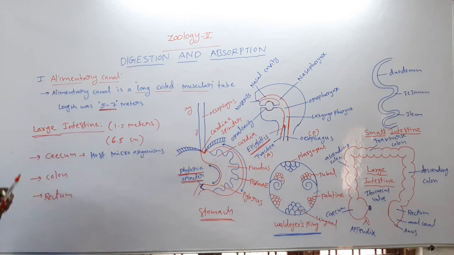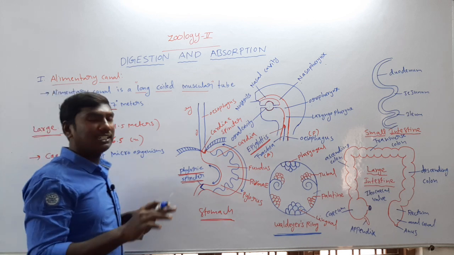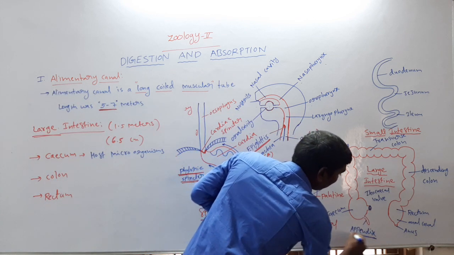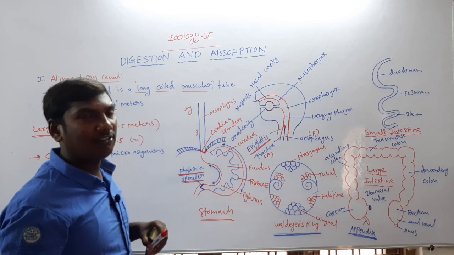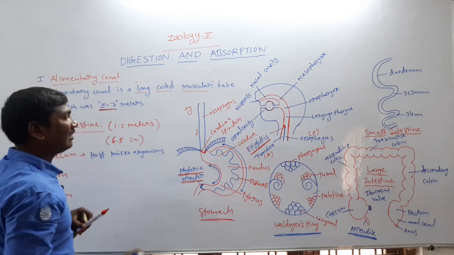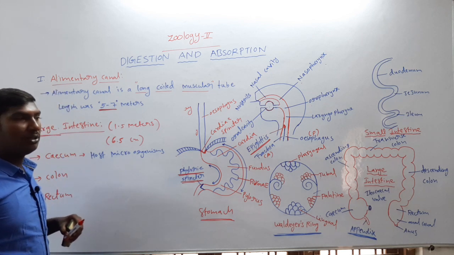Next, the cecum contains a finger-like structure. This finger-like structure is called the appendix, the vermiform appendix. The vermiform appendix is the vestigial organ of human beings.